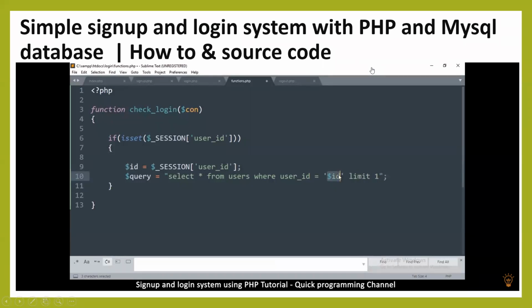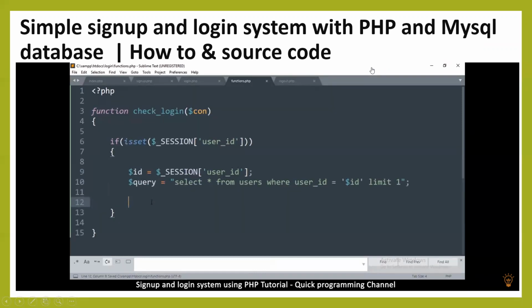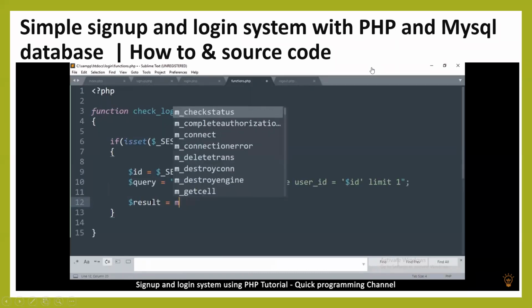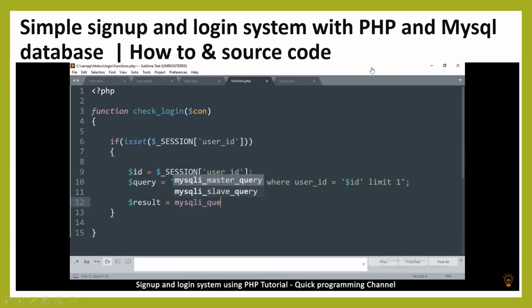So let's put some inverted commas here, some single quotes, right? And then what we need to do now, since we have our query, is to read from the database. So we will need a result. So we'll say result is equal to MySQL query, and we will use the connection con, which we've brought from the top there, and then we will need the query.